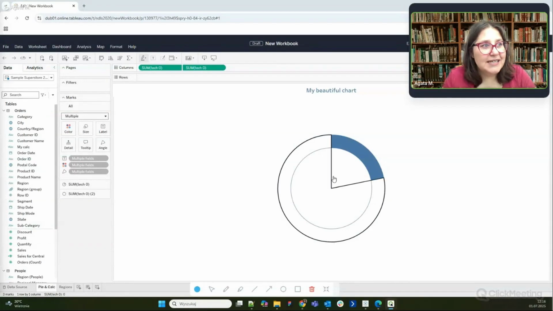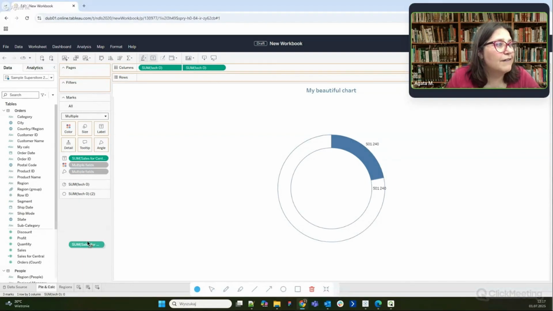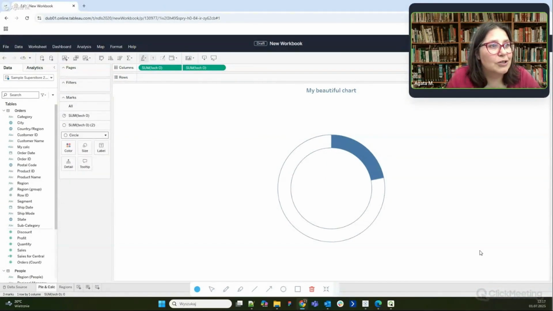And we will start with web authoring, as these are often neglected. So, just have a look at the beautiful chart I have prepared. I thought I could make a donut chart, which could be used as a KPI element, and I just need to add my label. So I put into label card sum of sales for the central region because I want to, and I have done that the wrong way, because I want to show here the sales for central region.